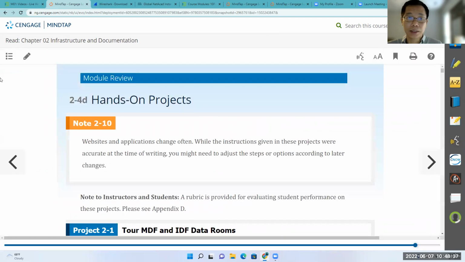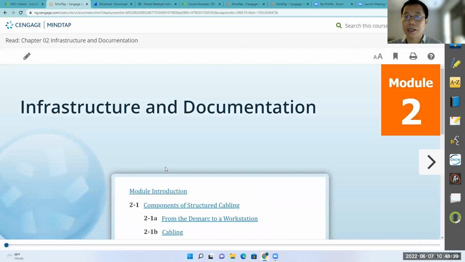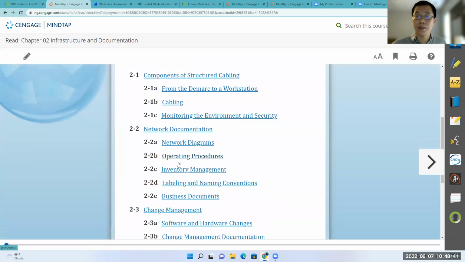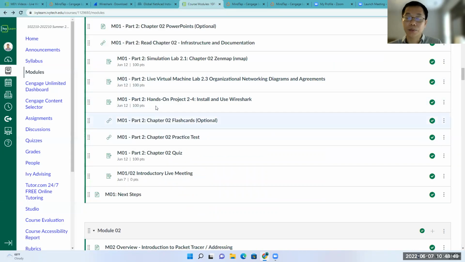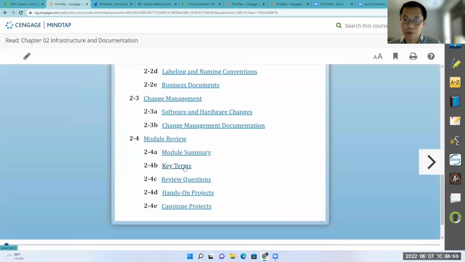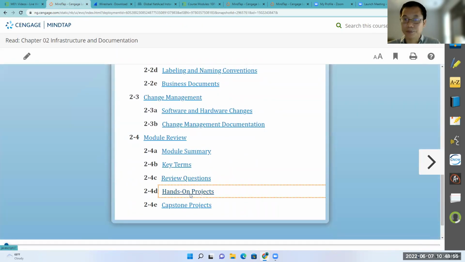When you click on the reading here, you see a list of the readings you have to do in chapter 2. When you scroll down, you see you have to work on hands-on project 2.4 here. That's why you have to locate the hands-on project here.